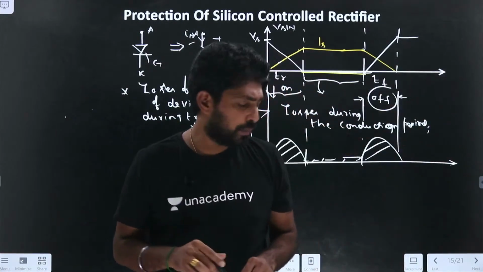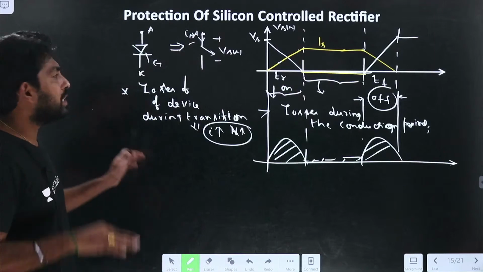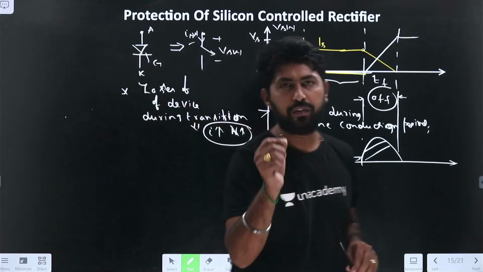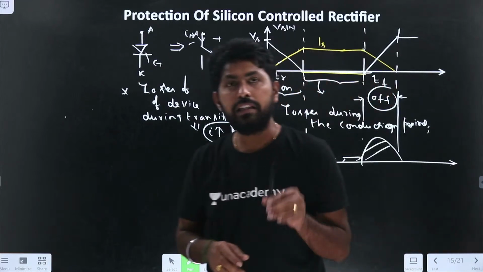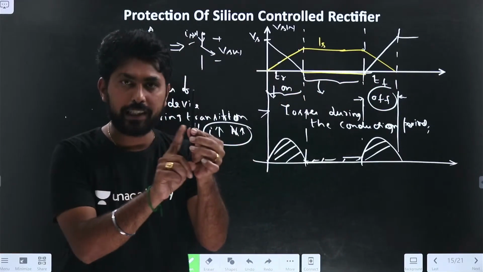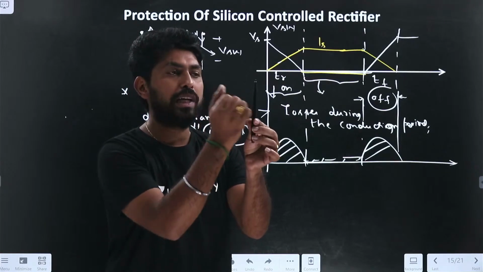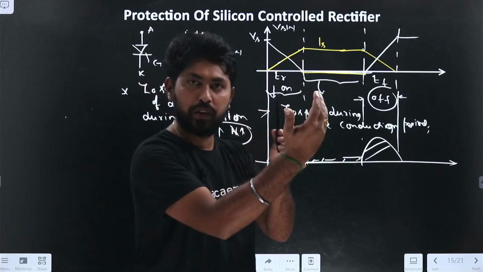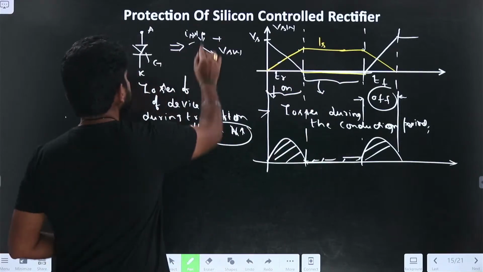Suraj, good afternoon. Try to understand the basics first. What have we understood from this? It is a very basic point, but it is very important. I have taken the switch. That is SCR. Any device in power electronics we can replace with a switch, right? Now I have replaced it with the switch.